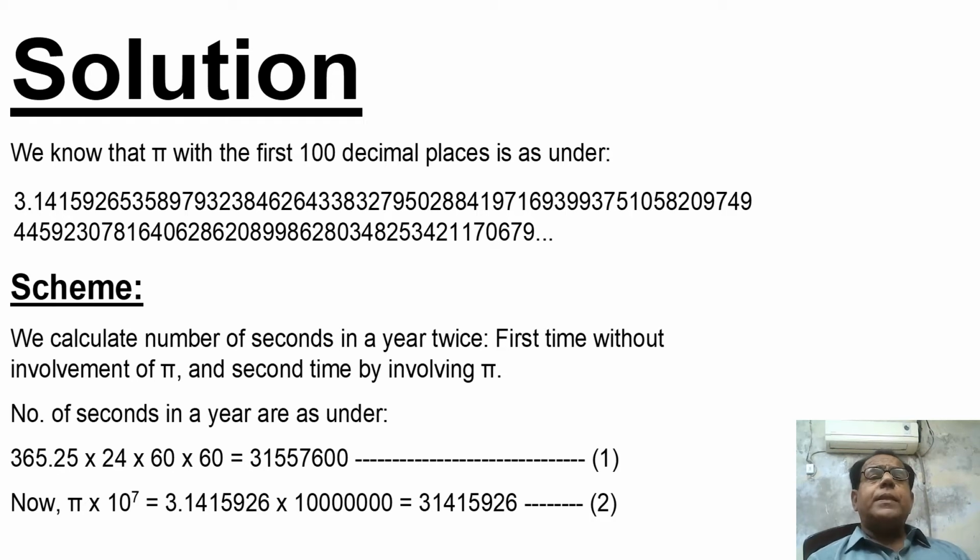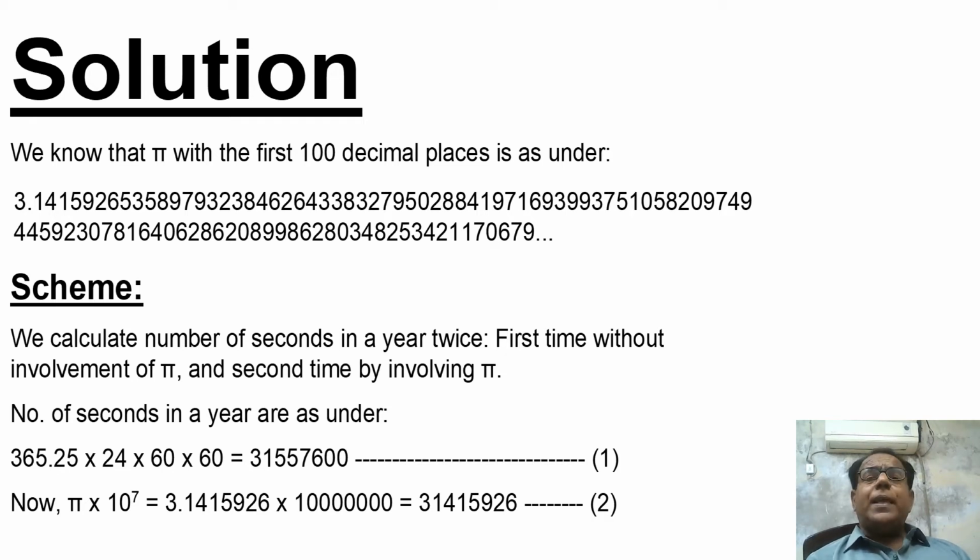Scheme means how we will solve this problem. Actually this is a very simple problem in which we just have to calculate the number of seconds in a year. We have to calculate these seconds in 2 ways.